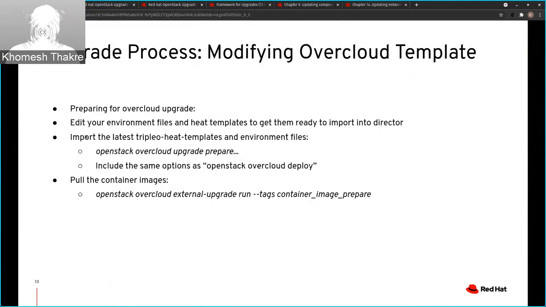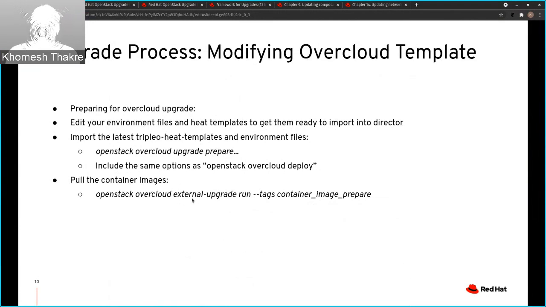Once all the environment files are updated and modified for OSP 16, we need to run the openstack overcloud upgrade prepare command. This command will create an overcloud plan according to the OSP 16 templates. It won't perform any changes on the overcloud yet, but we are preparing the heat stack for the upgrade. It will take all the environment files and create all the Ansible playbooks required for the upgrade.